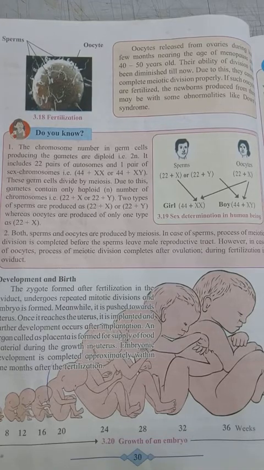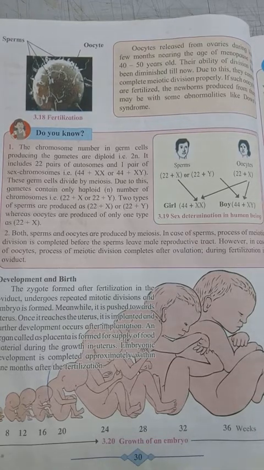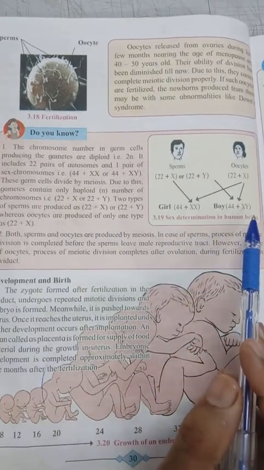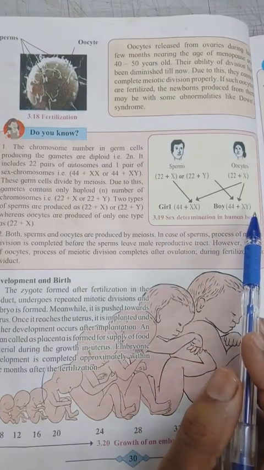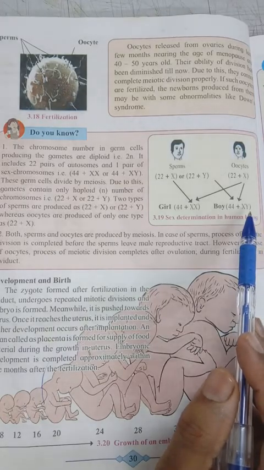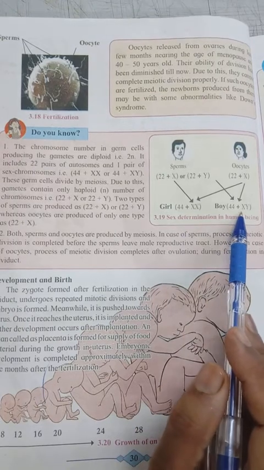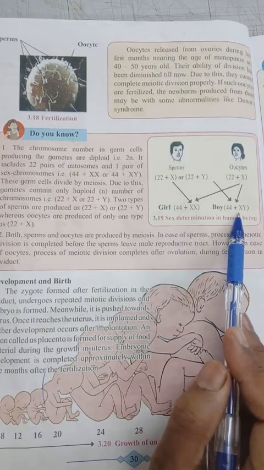The sex chromosomes in the male are XY and in the female are XX.